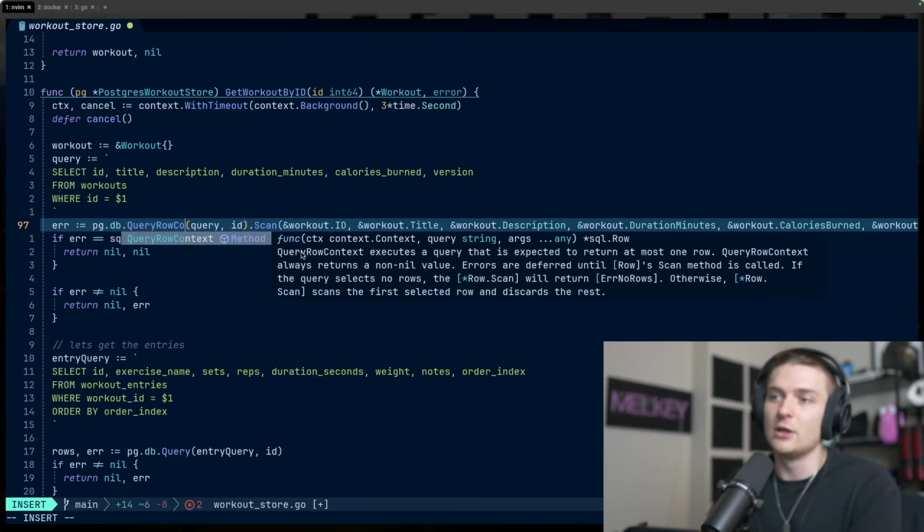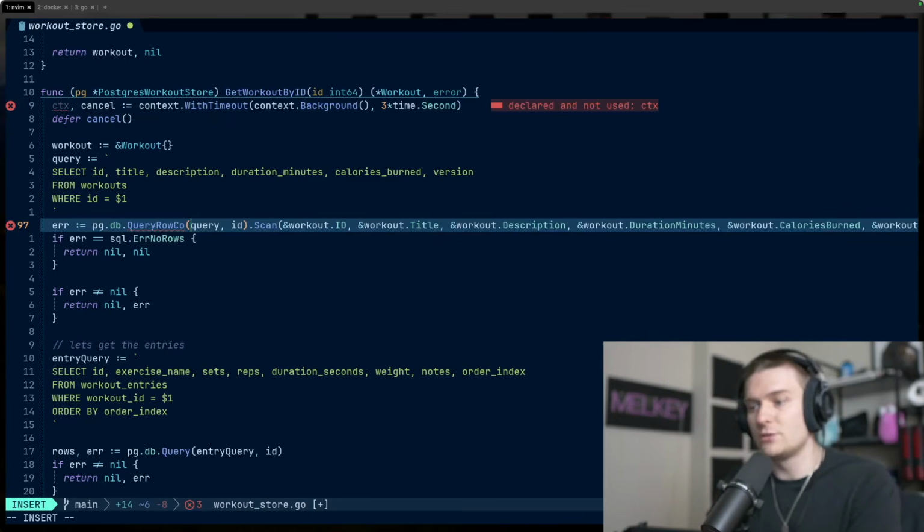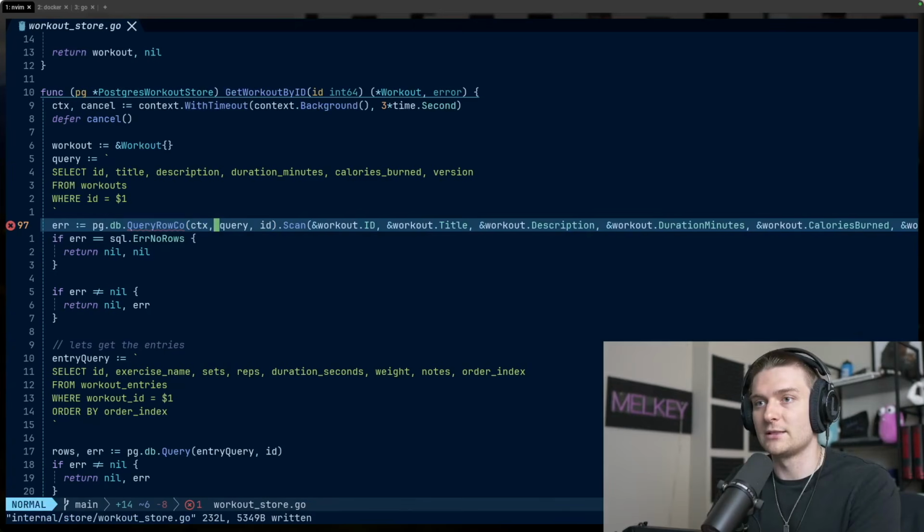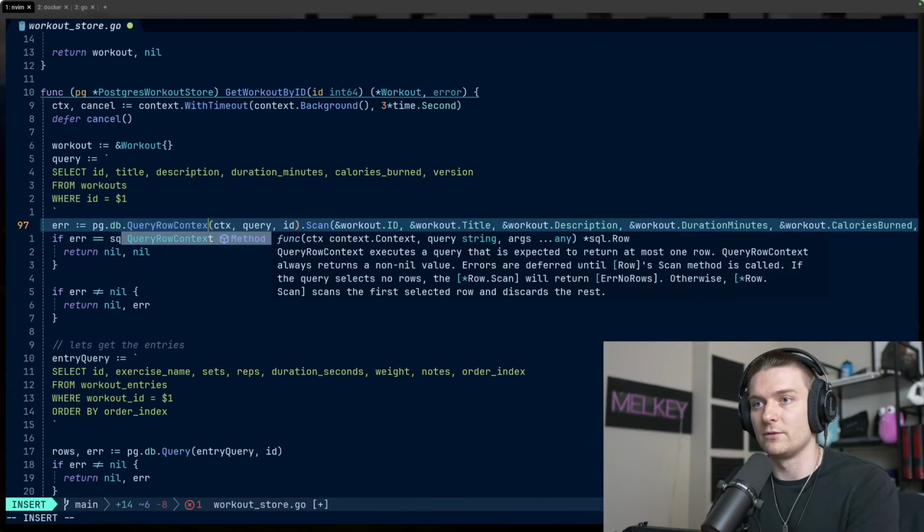You can see here, QueryRowContext executes a query that is expected to return at most 1 row. QueryRowContext always returns a non-nil value. Errors are deferred until the Row's Scan method is called. If the query selects no rows, we'll return an error. Otherwise, it scans the first selected row and discards the rest. So it's pretty much the exact same function as QueryRow, but this time we're passing in the context in the function signature here. The only other change we need to make is to place the context like this, and let's make sure we call it in the function.